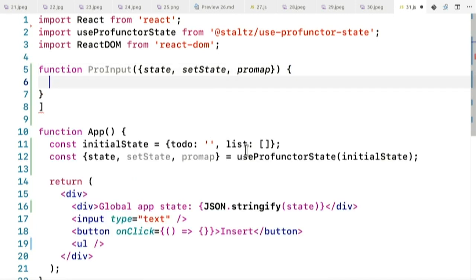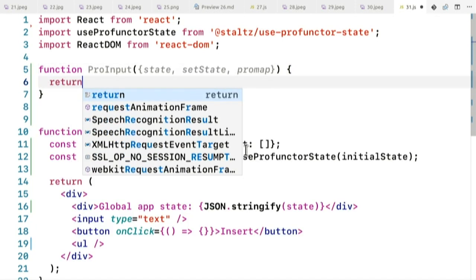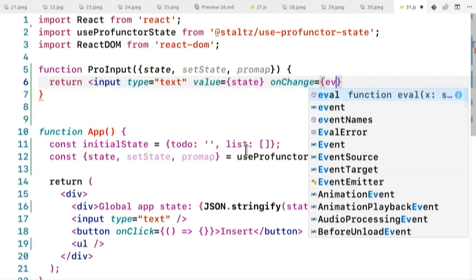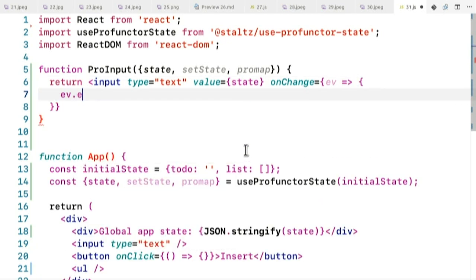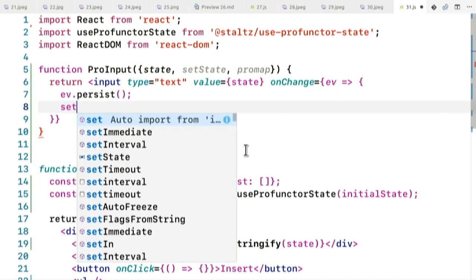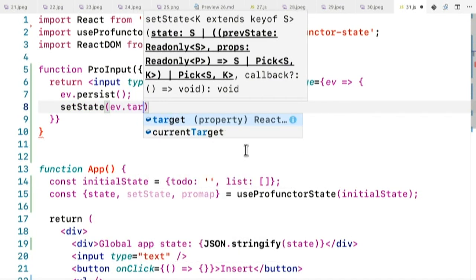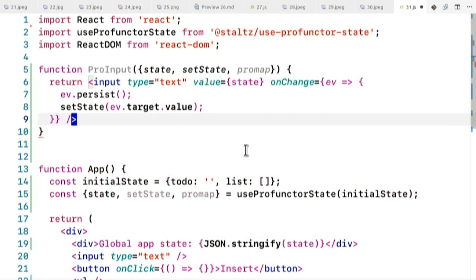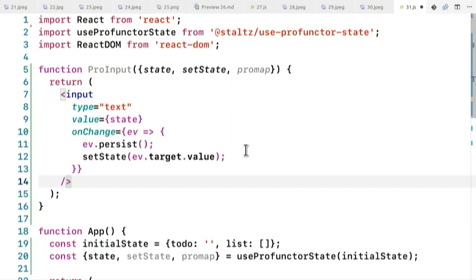And it's going to just return a JSX with input type text and the value is the state, and on change, I'm going to take the event, I'm going to persist it, which is a React thing, and then I'm going to call set state with event.target.value. Like that. Yeah, it's good.